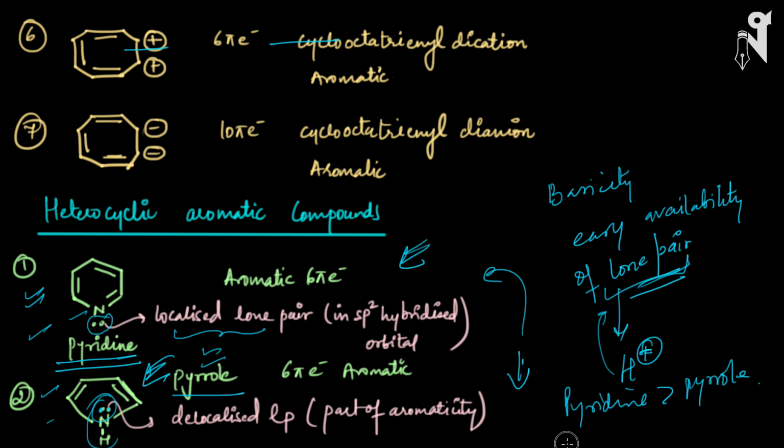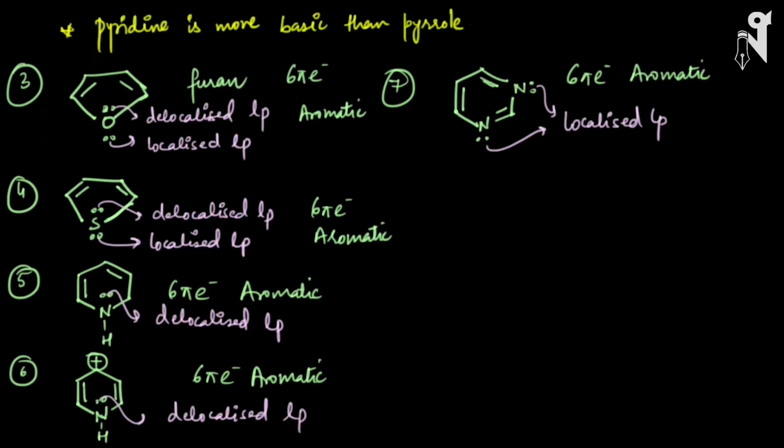This is a very, very important point. The more your lone pair stays with the nitrogen or the electronegative element, the easier it will be for that lone pair to go and react with H plus, or attach with H plus, or do the bonding with H plus. The more it is traveling in the molecule, the lesser the availability of that lone pair is, and hence it will not be able to effectively attract H plus toward itself and make a bond, which is an important property of a basic compound. So here, look at the third compound.